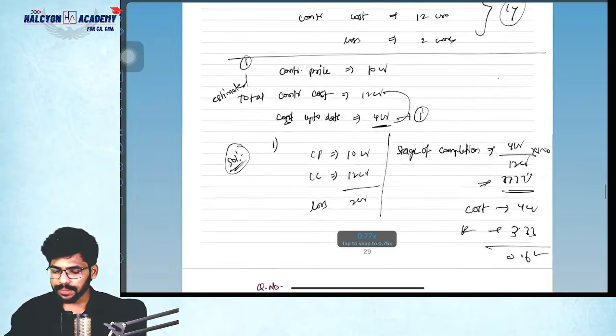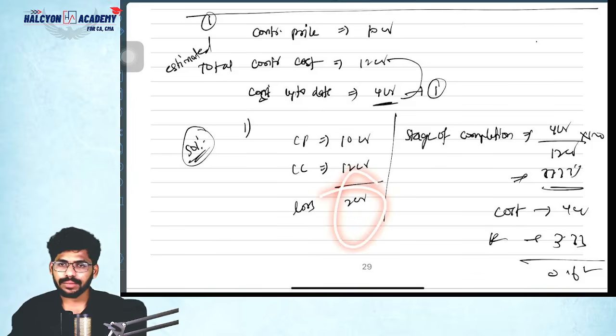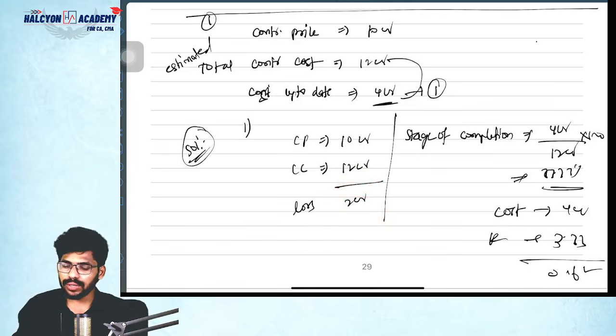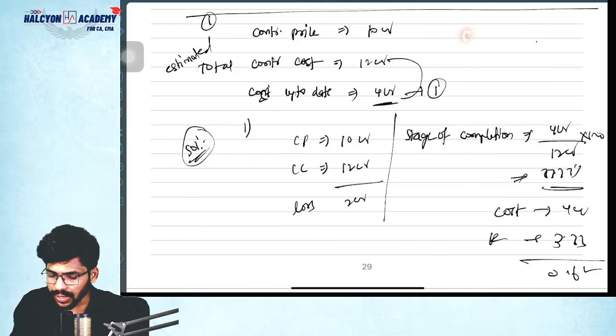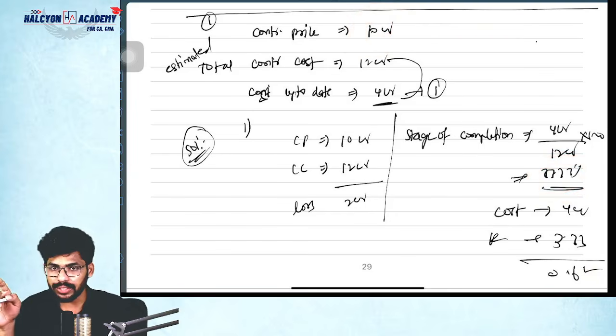Understood or not? Yes or no? Suppose you want to find out the current year profit or loss. This total loss is 2 crores, that's okay. I want the current year loss. How to find that? Simple, sir. Current year revenue equals how much? Total revenue equals 10 crores, right? Proportionately, you can take the revenue also. What is the percentage of completion? 33.33. So 10 into 33.33%, which means 3.33 crores.